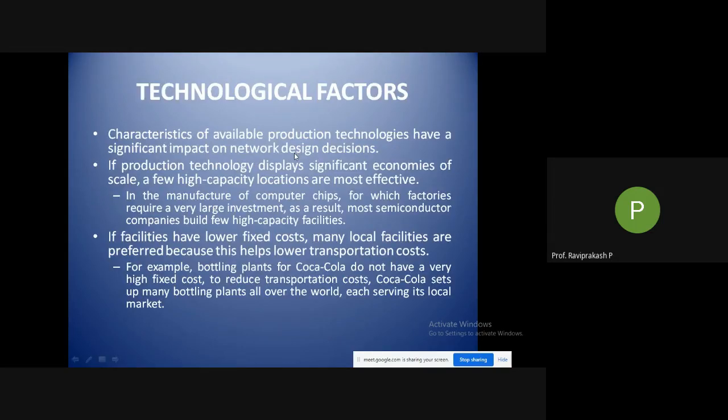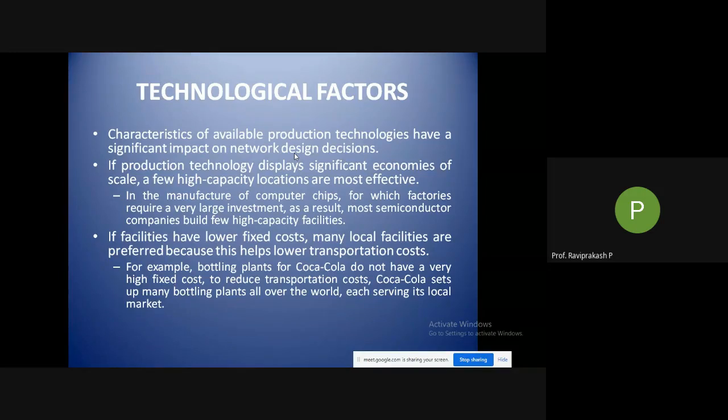Whatever we discussed now was the strategic factors. Now we are coming to the technological factors. So what are technological factors? Characteristics of available production technologies have a significant impact on network design decisions.